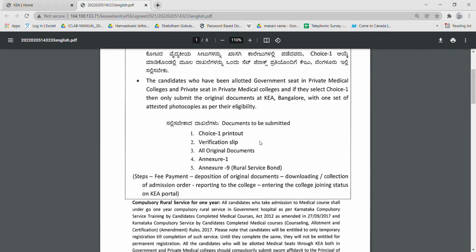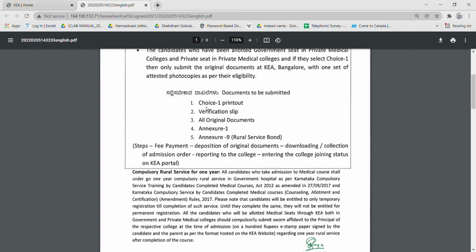Eligibility is nothing but your category certificates, income certificates. If you have those, you have to submit the originals and the photocopies. They have given the documents to be submitted. That is the choice one printout, a slip you will print out. You will also get a verification slip after the results are announced. However, you must have all the original documents, Annexure 1, Annexure 9. This is very important, that is the Rural Service Board. I'll tell you what it is.